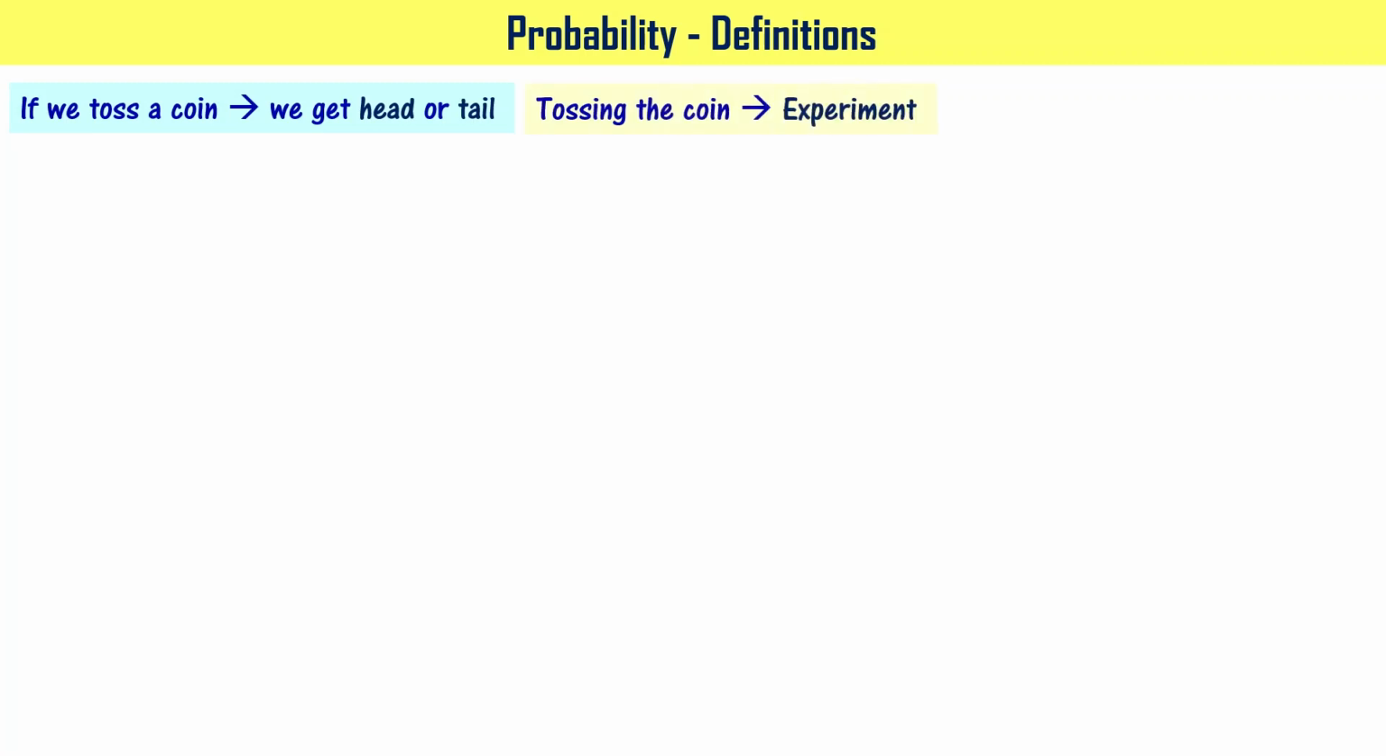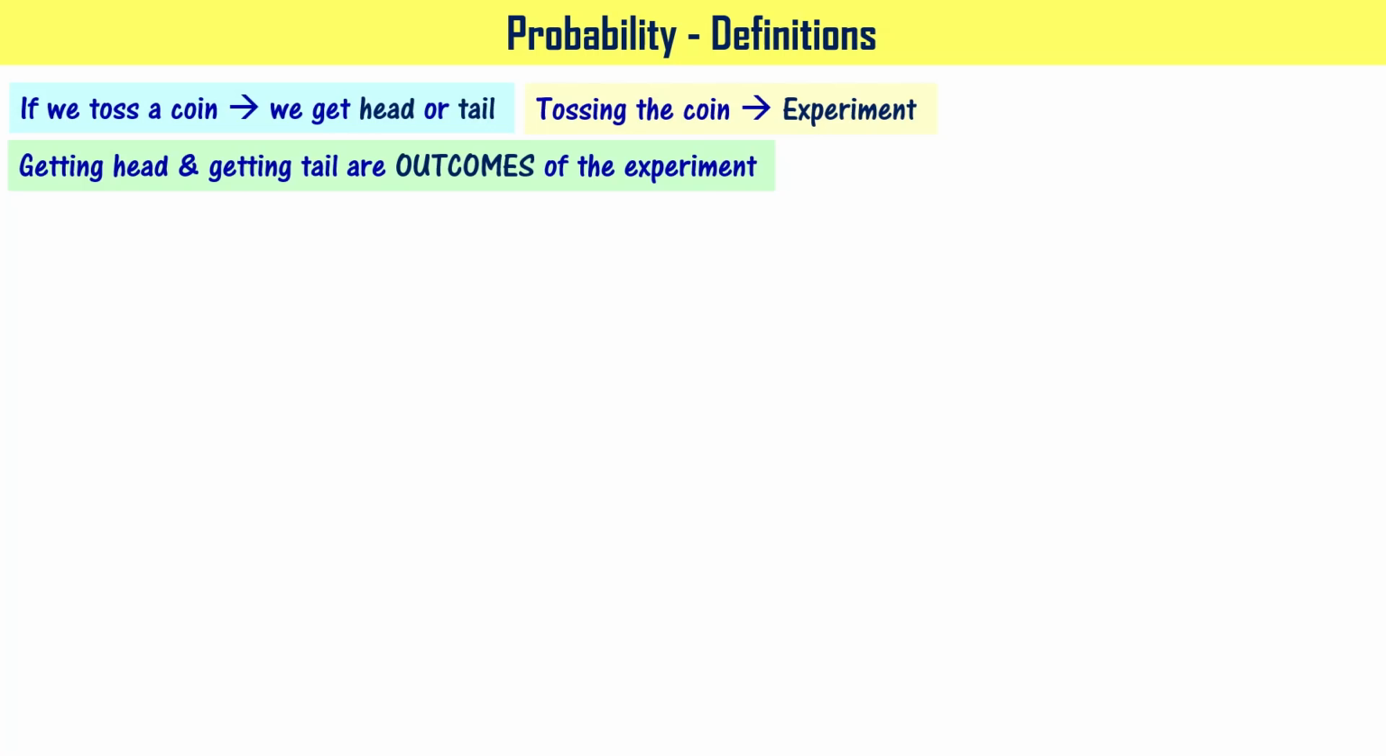Let us understand some definitions of probability now. If we toss a coin, we get head or tail. That's what we said just now, right? In the language of probability, tossing the coin is called an experiment. Please note this. Getting head or getting tail are outcomes of the experiment. When you conduct an experiment, you're going to get an outcome, right? That is the result. So in the case of coin tossing experiment, you get head or get tail as the outcome, right? So these are the outcomes of the experiment.